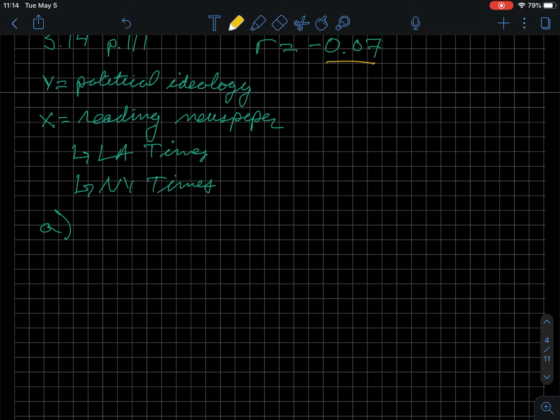Yes, it is negative. We see it's very slight, but look how close this is to 0. It's very close. So we would say that this is a weak association. Not very strong at all because this value is very close to 0. So we would say there's not much going on between one's political ideology and how many times per week someone uses the paper. So not really anything.